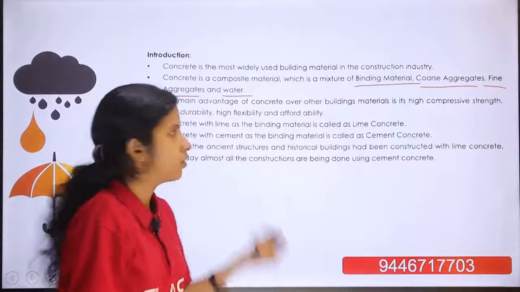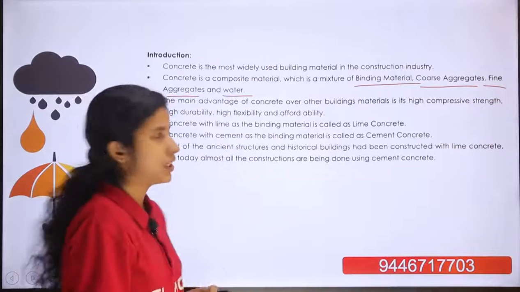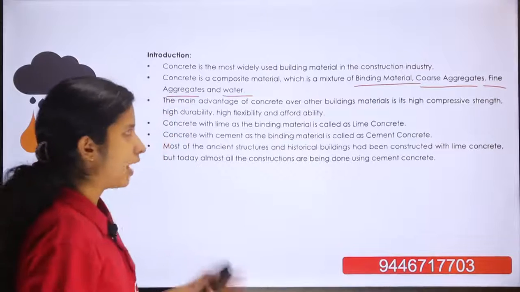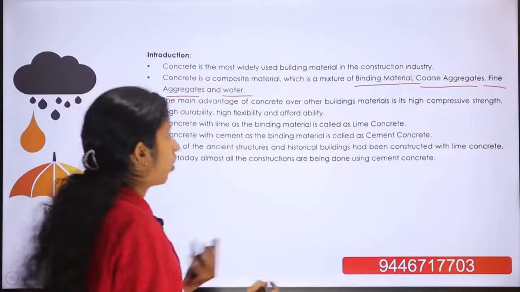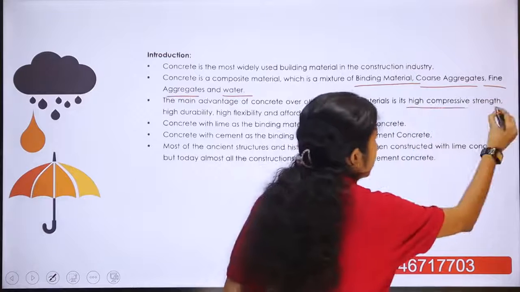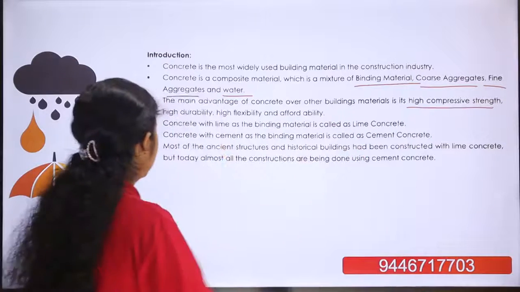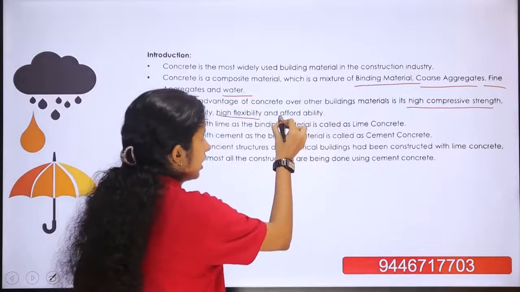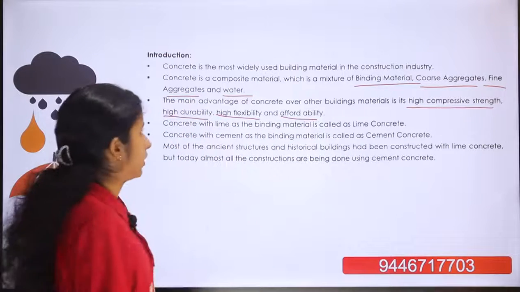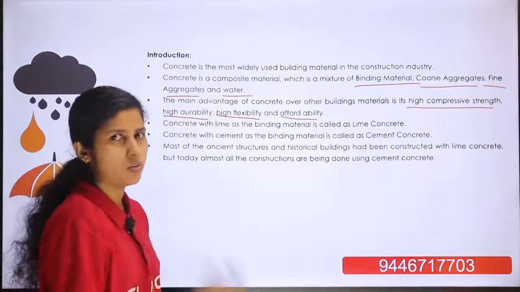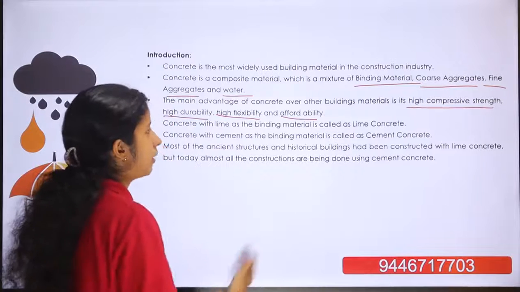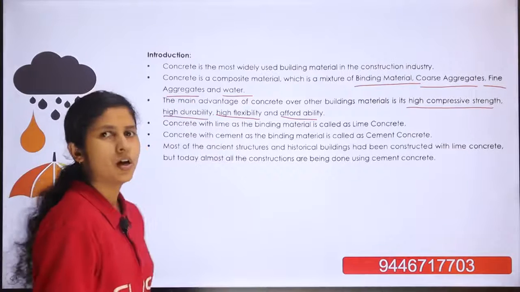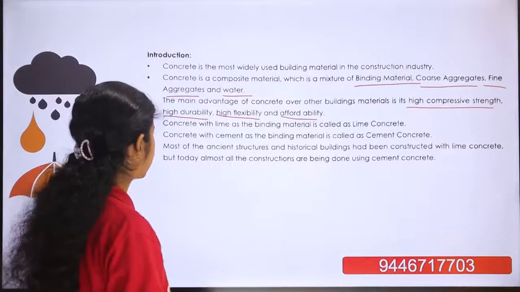The main advantages of concrete are high compressive strength, high durability, high flexibility and affordability.